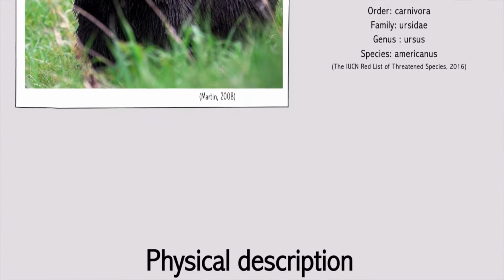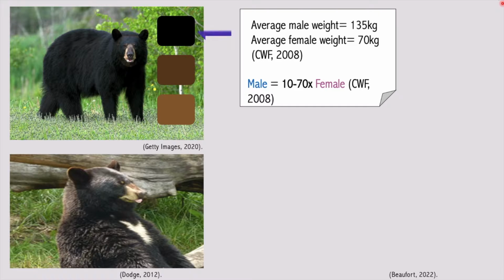Physical description. The pelage coloration ranges from dark black, almost bluish, to lighter browns and sometimes even beige. Some bears have a white crest on their chest, and muzzles are typically lighter shades of brown. Darker black bears exist more frequently in boreal and temperate rainforests, whereas lighter colored black bears exist more frequently in the deserts of southern USA or more open forests. However, you may occasionally spot an albino black bear with white fur and red eyes.